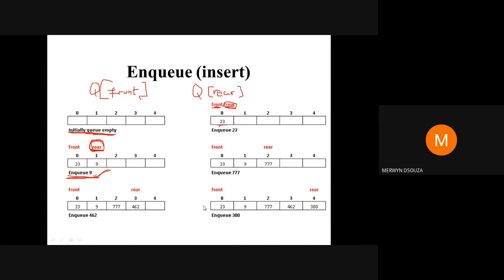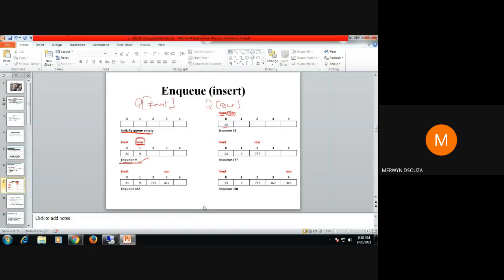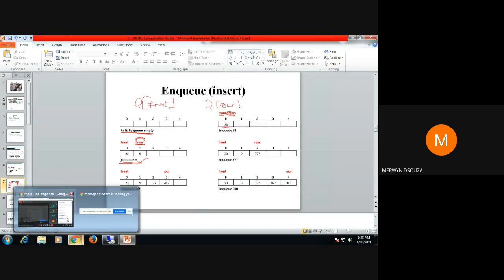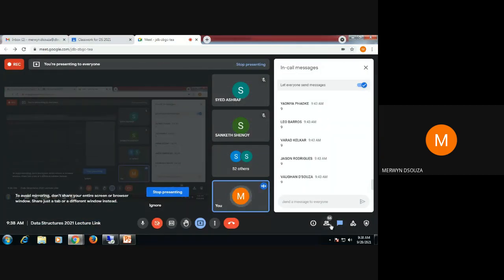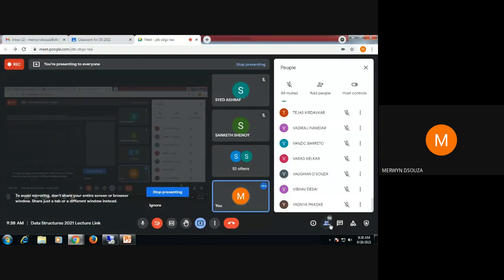Any doubts about this diagram that you have? I have explained the NQ operation. You can let me know. I'll look at the chat box. Does anyone have any doubt about the NQ operation? Just let me know.